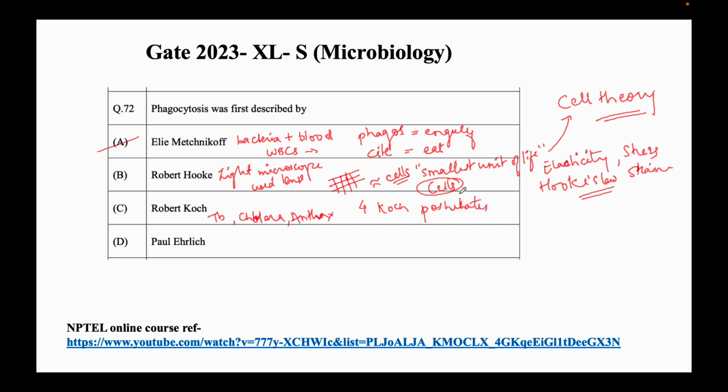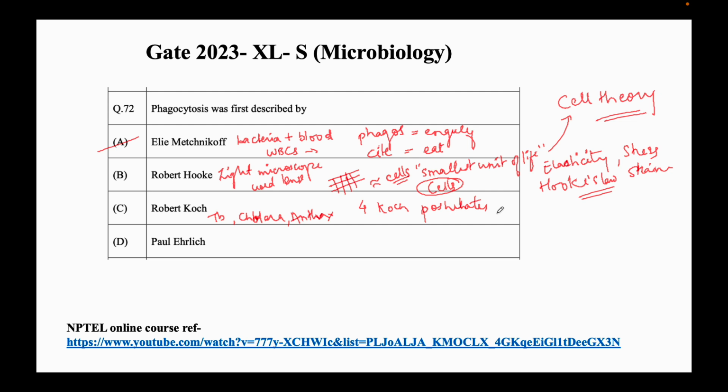So what are these Koch's postulates? The study of pathogenesis of a disease, and he laid those four postulates based upon that. The first postulate is that the pathogen or the causative agent is found abundant in a diseased individual. The second postulate was that these pathogens can be isolated from the diseased individual and grown in the lab as a pure culture. The third postulate was that this cultured pathogen, isolated from a diseased individual, can be used to infect a healthy individual.